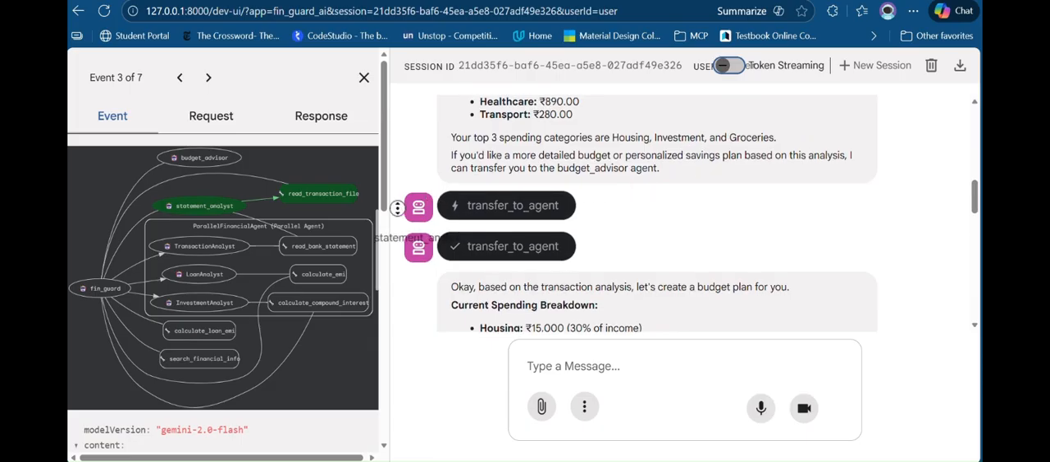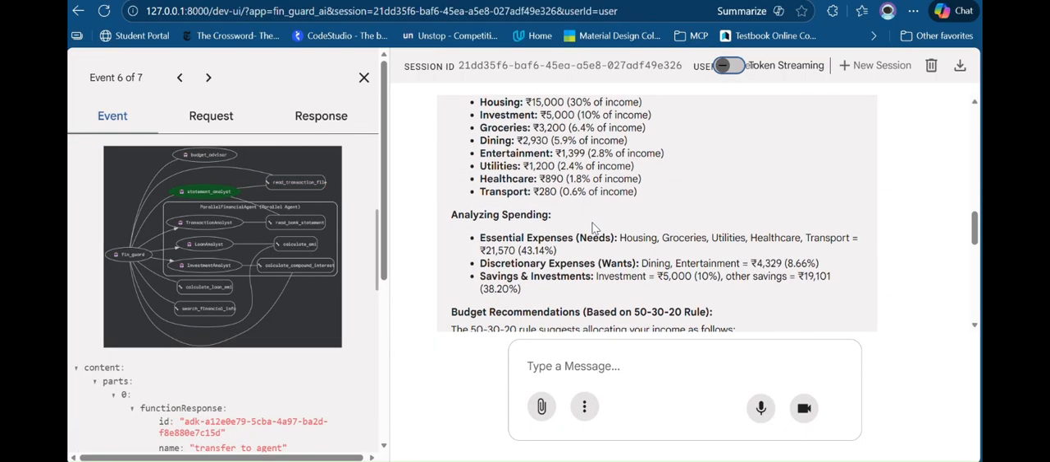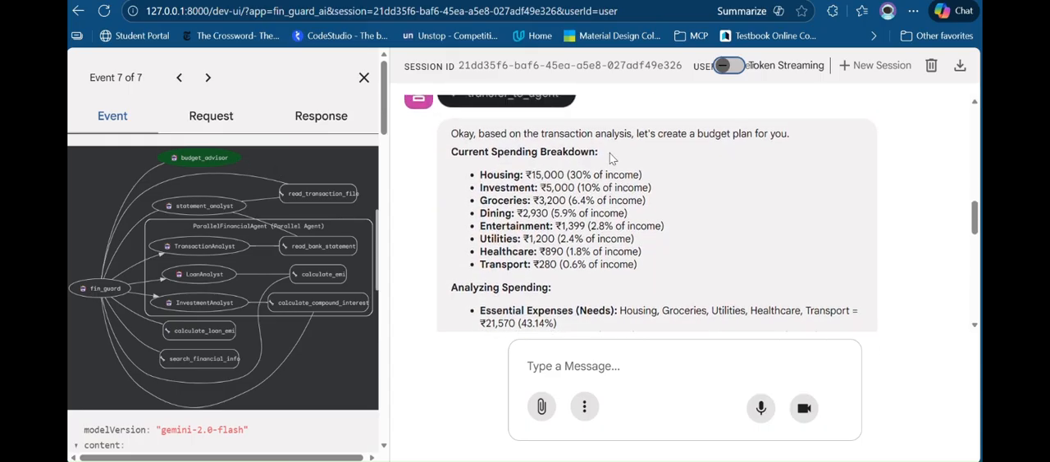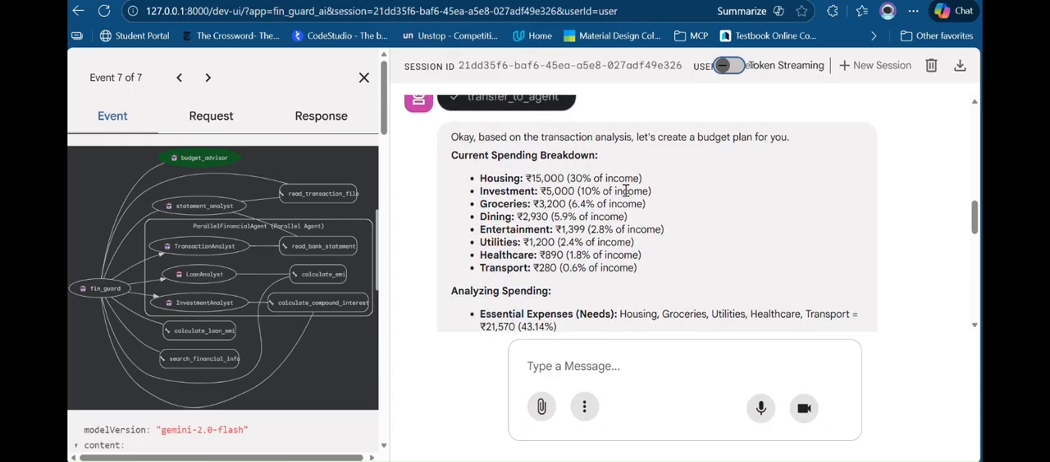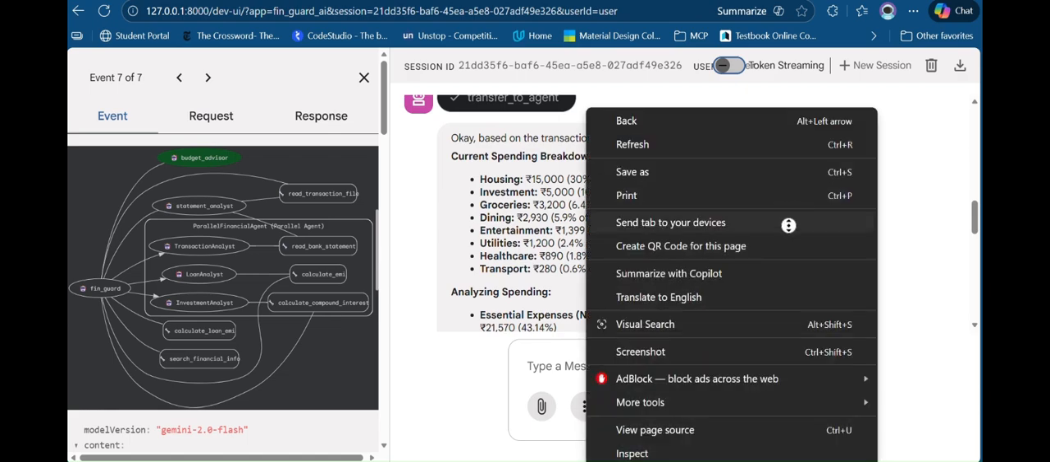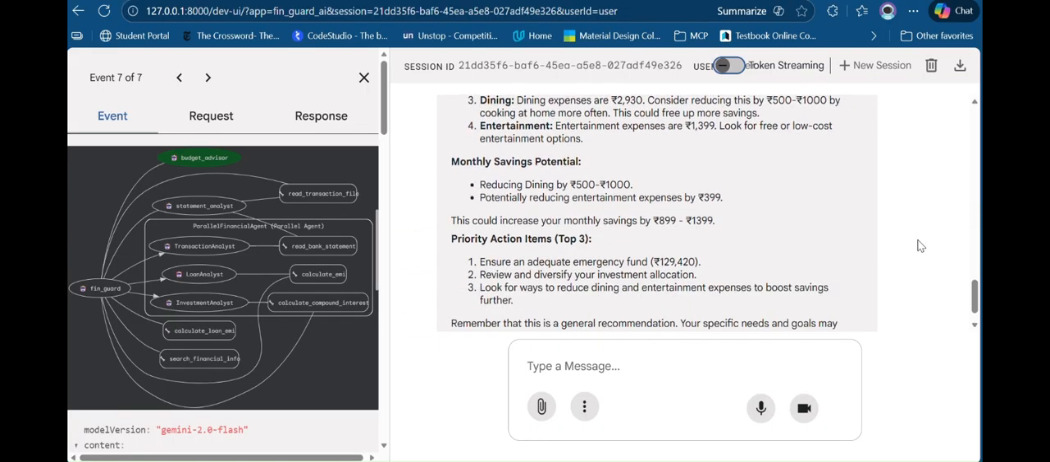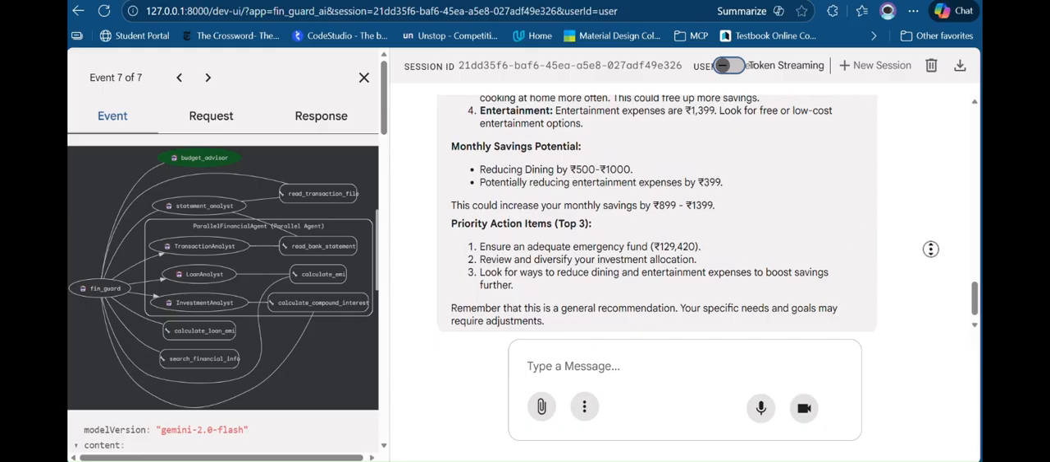After the summary, it transfers to the budget agent, the budget advisor. If you can see, based on the transaction, it has plans, like in housing, how we should break down the spendings, and also a recommendation section. So all the things have been suggested.